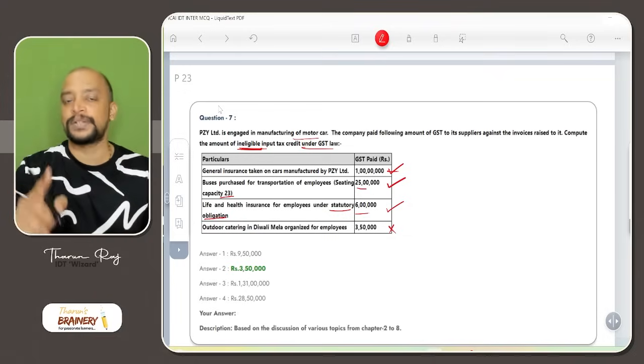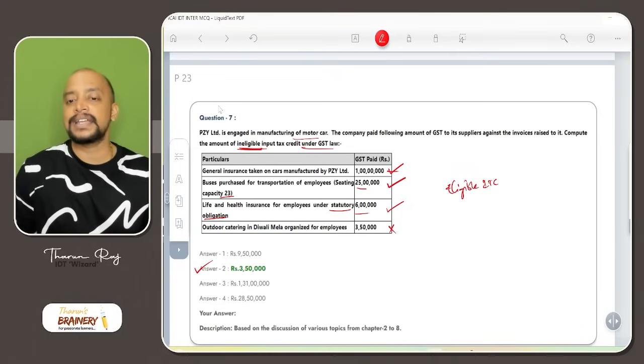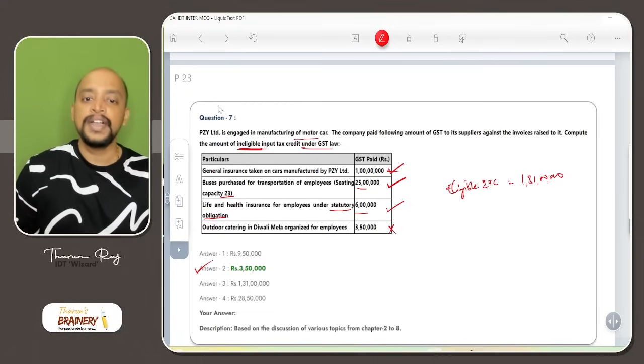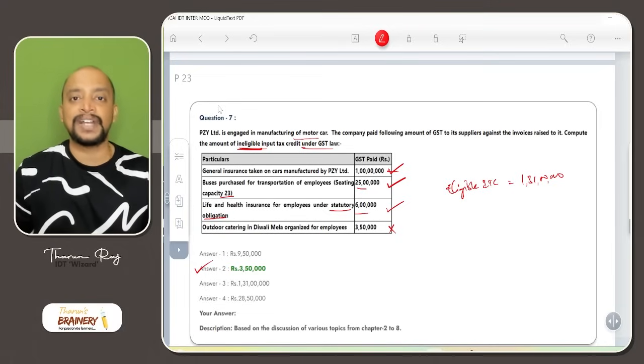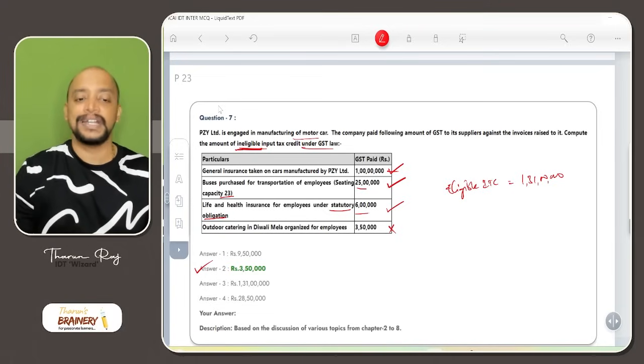But read the question properly: ineligible ITC is 3,50,000. If it were given as eligible ITC, then the answer would be 1 crore 31 lakhs. So sometimes reading the question is crucial, okay? Because we will think that it is ITC available and select 1 crore 31 lakhs, but the answer is 3,50,000 because the question is about ineligible ITC.